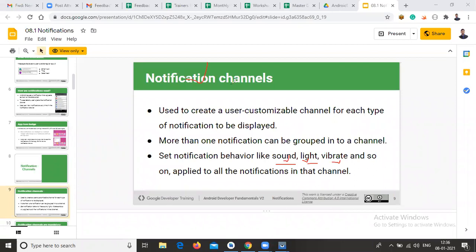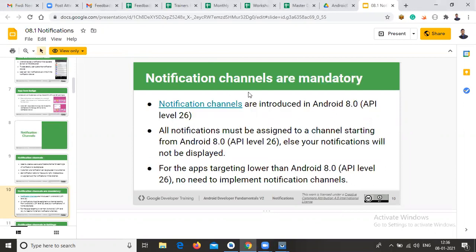And the next one, notification channels are mandatory. So why is it mandatory? You already know it. These notification channels were introduced in Android 8.0 or above versions, API level 26.